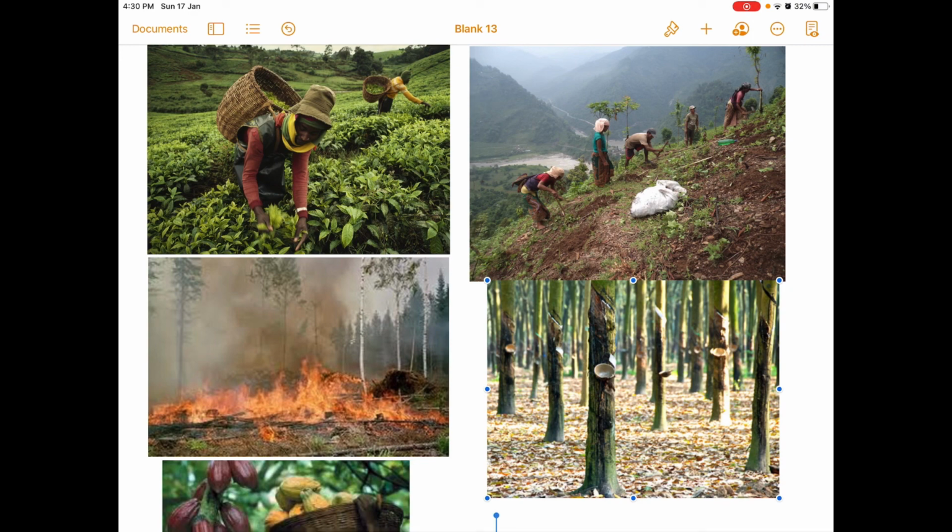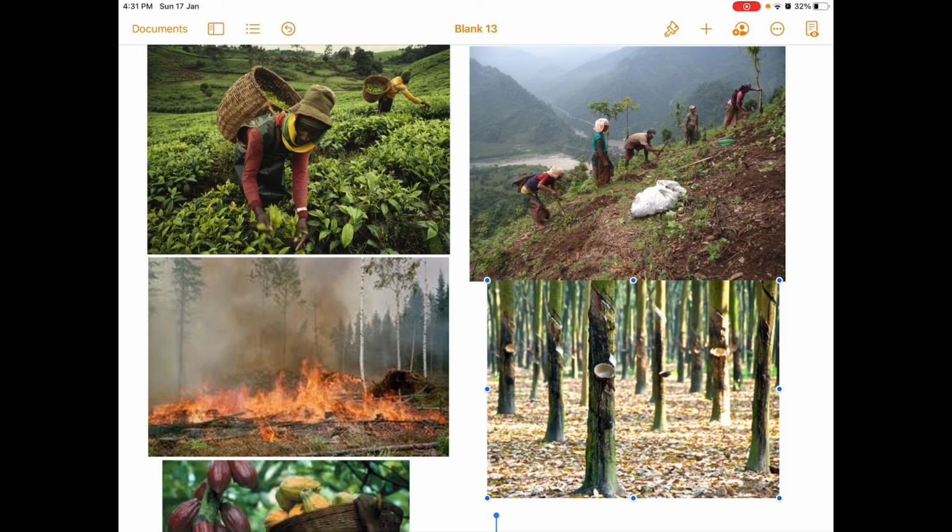In many areas plantation agriculture is also being practiced. What is plantation? It is also known by the name monoculture. One crop is grown on a large tract of land, like tea, coffee, rubber, tobacco, cocoa. These are the crops that are grown in the equatorial areas.